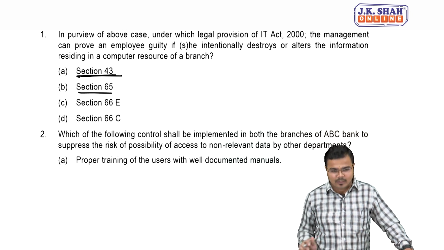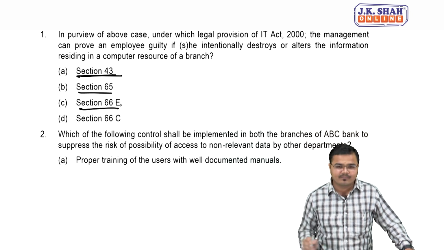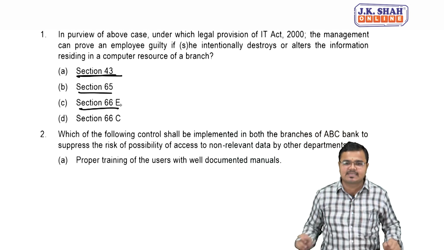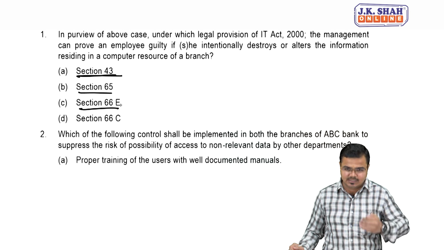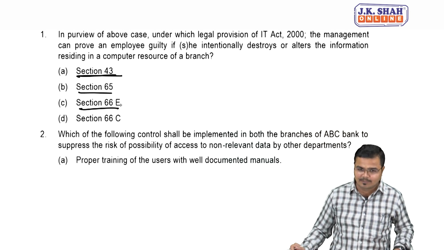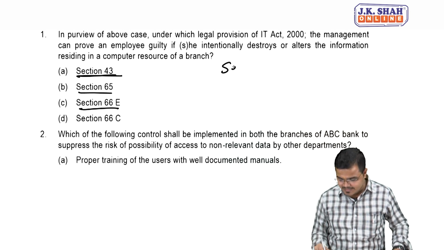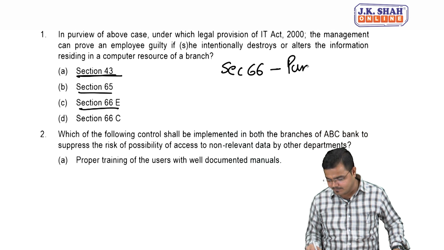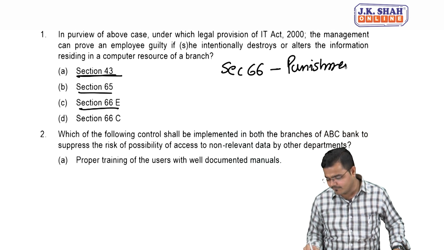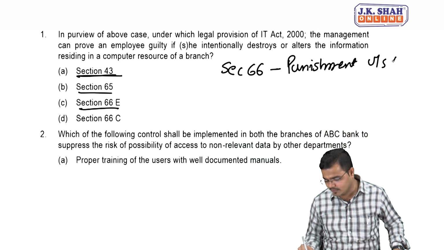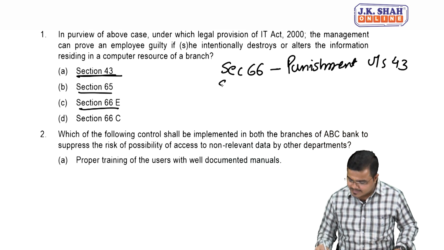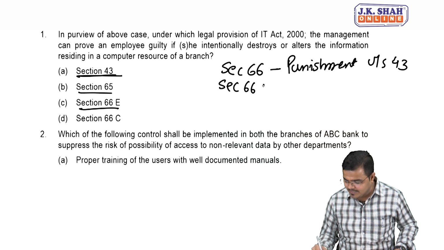Now a quick recall revision of all the subsections of section 66, and what punishments there are. First one, as I informed you, section 66: the punishment for all offences covered under section 43. First thing is cleared. Now next comes section 66B.